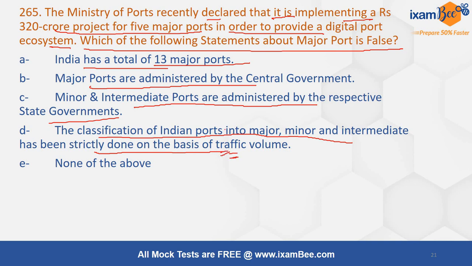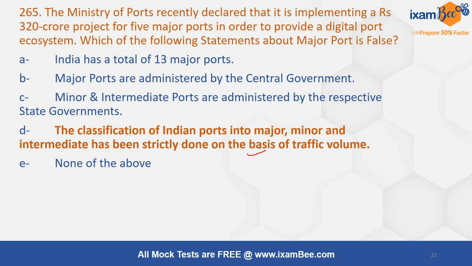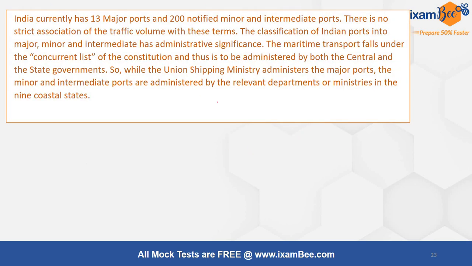I doubt that. And this looks like a clear choice because we understand the significance of ports will always be there for the defense, for the navy of the country. So it cannot be strictly associated with the traffic volume. The classification into major, minor and intermediate is based on administrative significance. Maritime transport falls under the concurrent list of the Constitution. Thus, it is to be administered by both central and state governments. Major ports are managed by the Union Shipping Ministry and the minor ports are administered by the relevant department or ministry in the 9 coastal states.